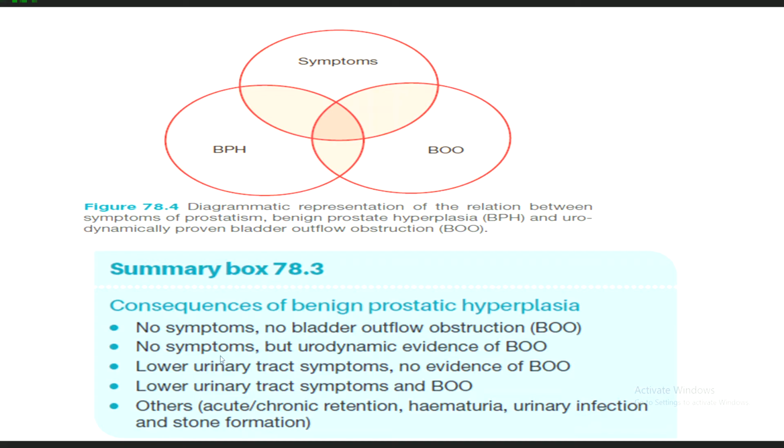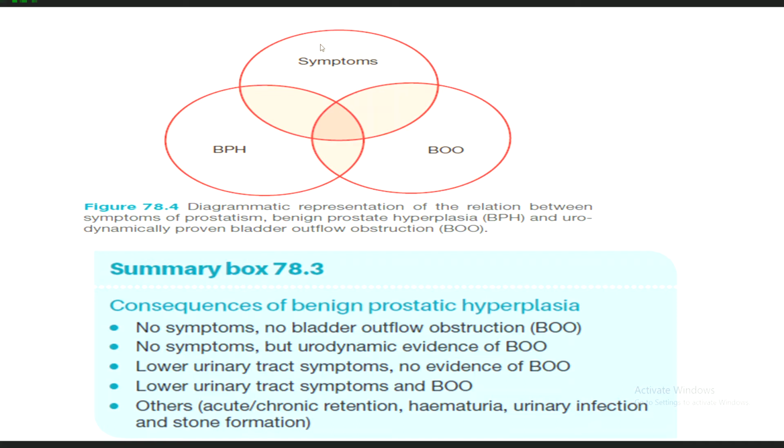The patient can have no symptoms but urodynamic obstruction or evidence of BOO. So the patient has no symptoms but has benign prostatic hyperplasia and bladder outlet obstruction. The patient can have lower urinary tract symptoms and no evidence of BOO. So the patient can have symptoms and no evidence of BOO.